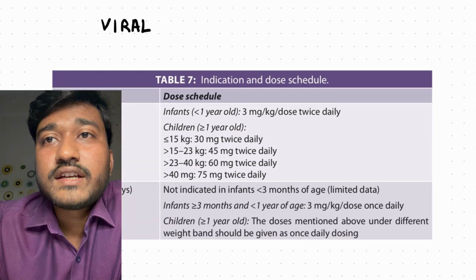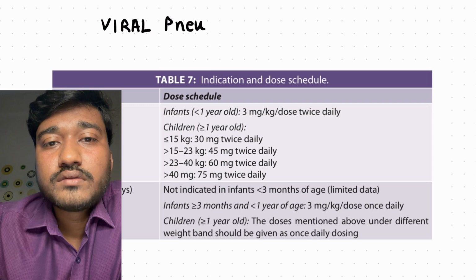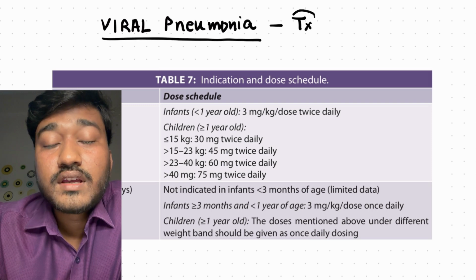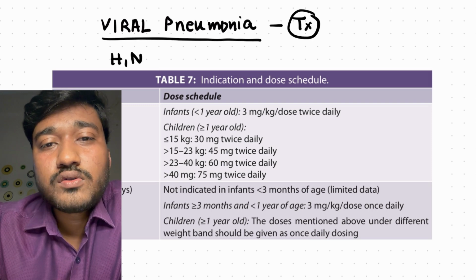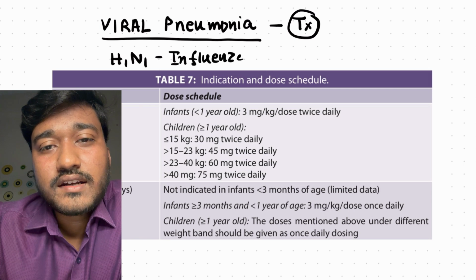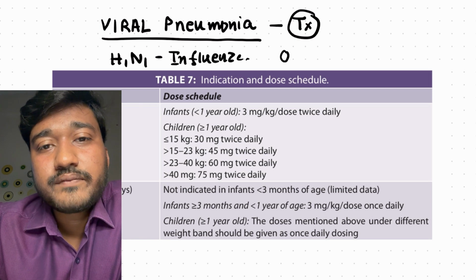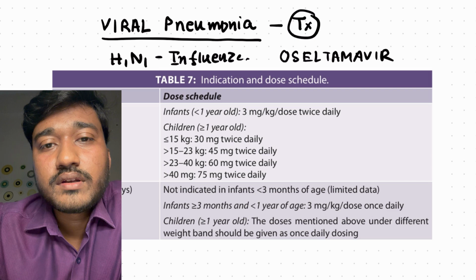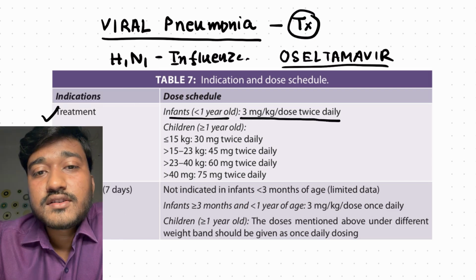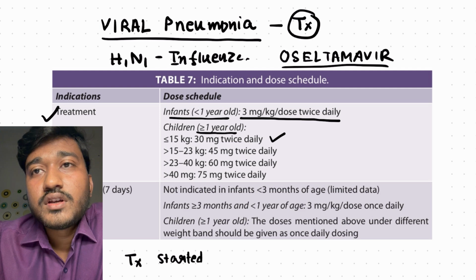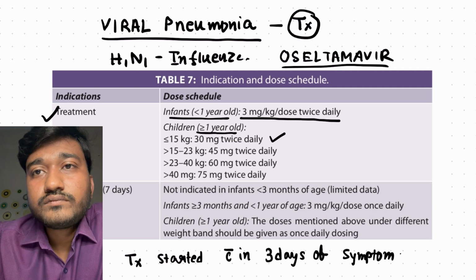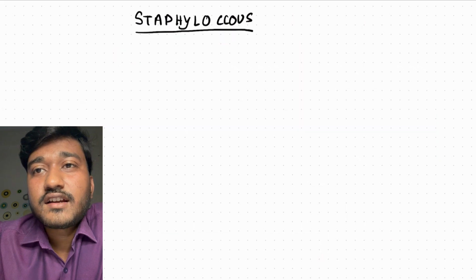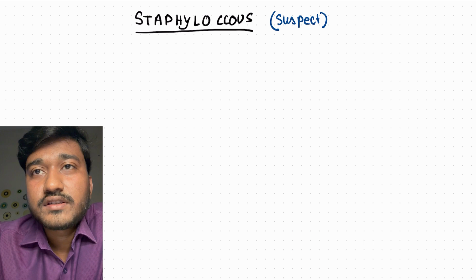Okay. Now let's talk about the indication of oseltamivir. In viral pneumonia, usually you don't have treatment, but in influenza, that is the H1N1 variant, we can try oseltamivir. The condition is it should be tried within 3 days of onset of symptoms, and the dose for a child less than 1 year is 3 mg per kg per dose BD. For a child more than 1 year old, there are age-related cutoffs or age-related doses which are present.